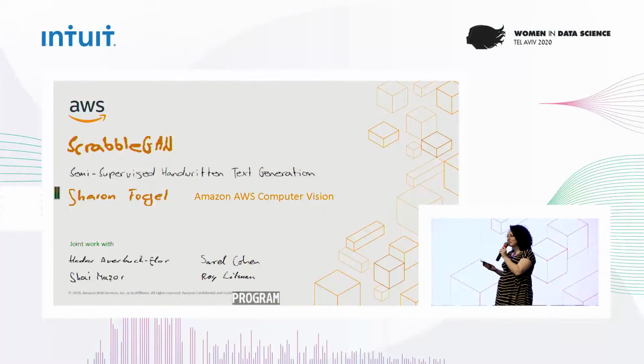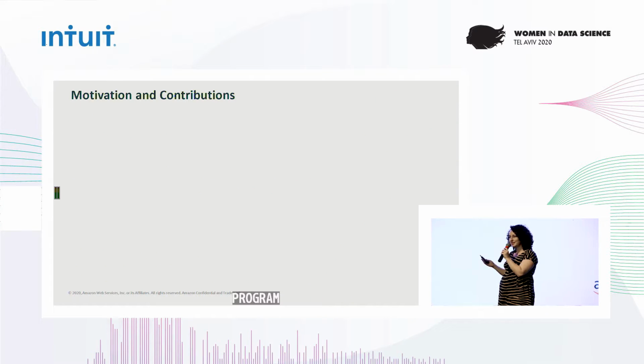So my name is Sharon Fogel, and I am an applied scientist at AWS Research at Amazon. And I will present the work I did during my internship there, named ScrabbleGAN, which is aimed to generate handwritten images. So actually all the handwriting you will see in this presentation is generated using our model.